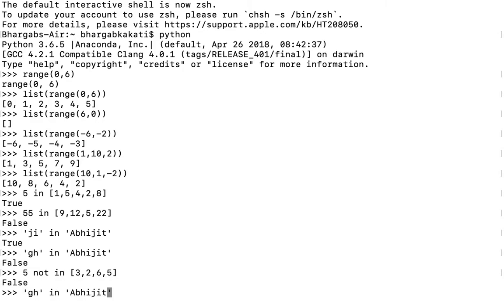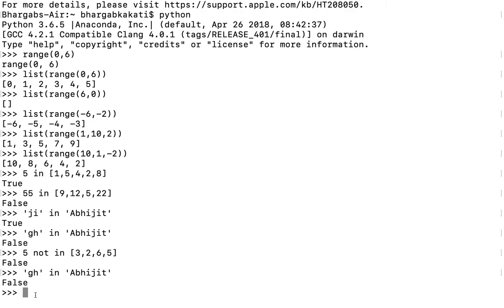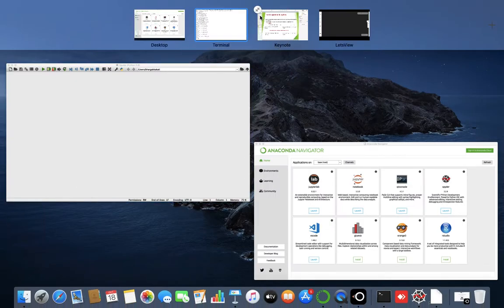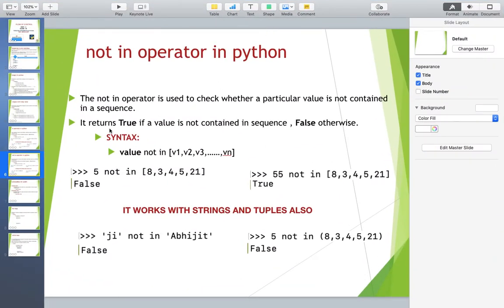Similarly, if I write 'ZH' in 'Abhijit', 'ZH' is not present in 'Abhijit', therefore it will return what? Oh, sorry, I have to give not in. 'ZH' not in 'Abhijit', yes, 'ZH' is not present in the string 'Abhijit'. Therefore, as I press the enter key, I am getting the result as true here. Okay, that's about the in and the not in operator.